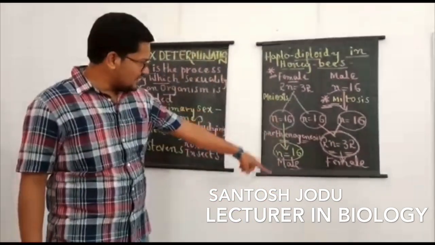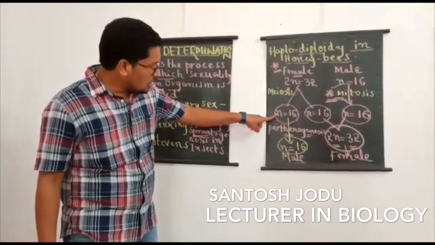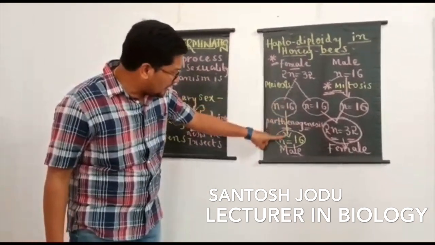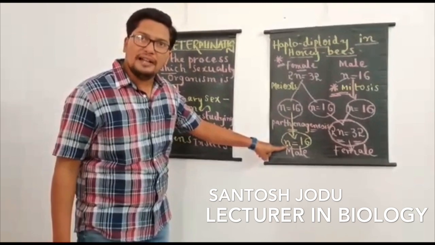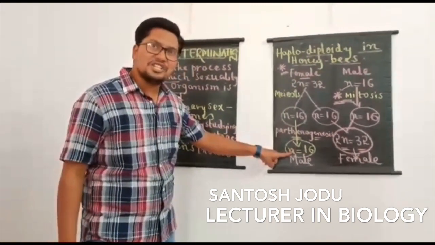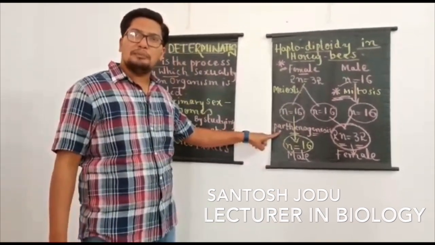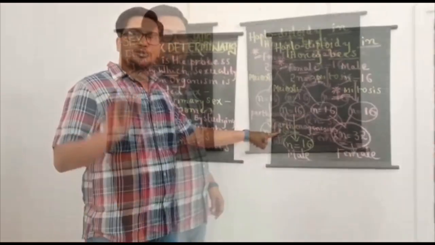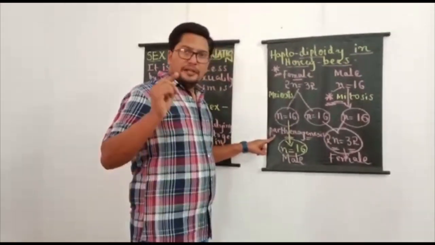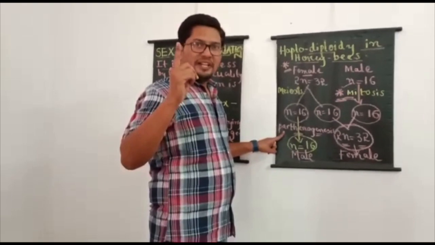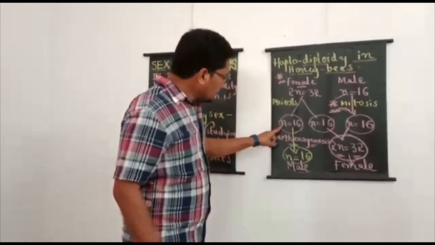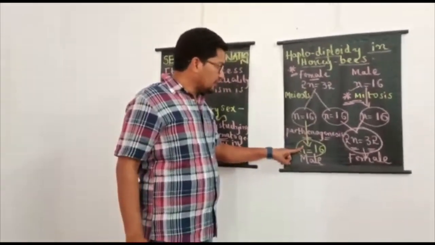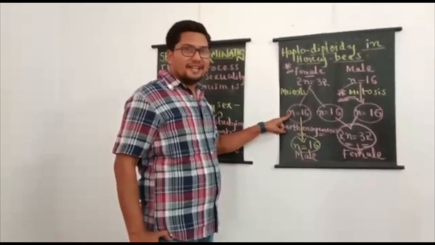But whereas you can see here, this is an ovum. The ovum is directly developing into a young male honeybee without fertilization, and this process is called parthenogenesis. So students, parthenogenesis is a special phenomenon in which the young ones are produced from unfertilized eggs.